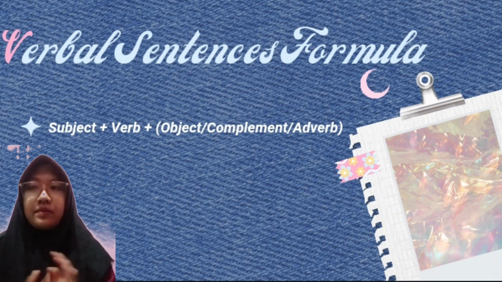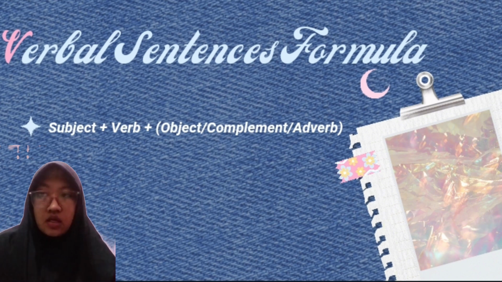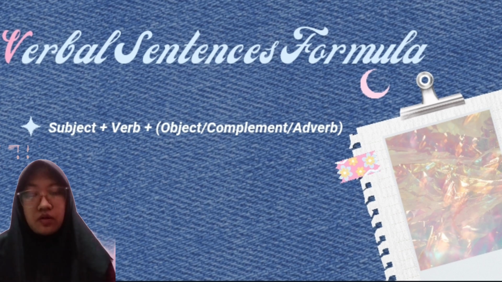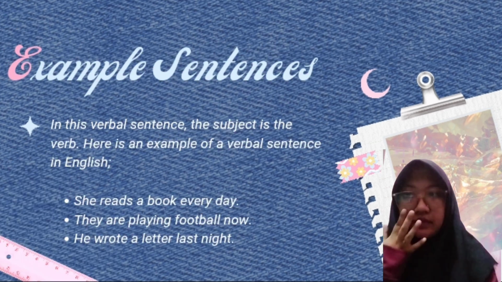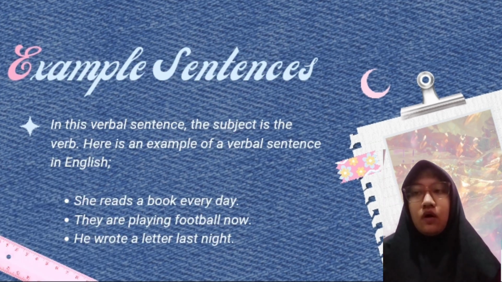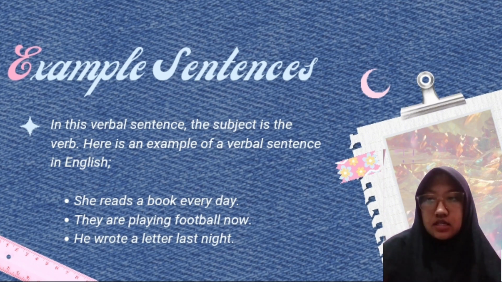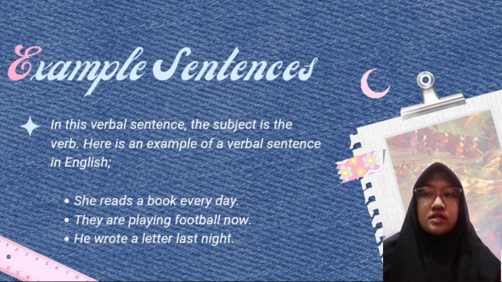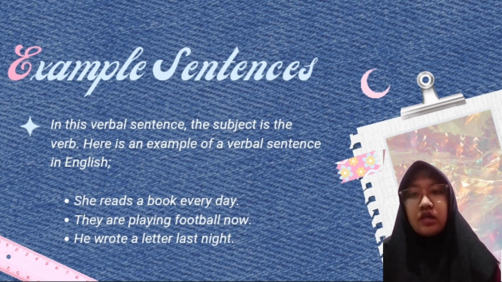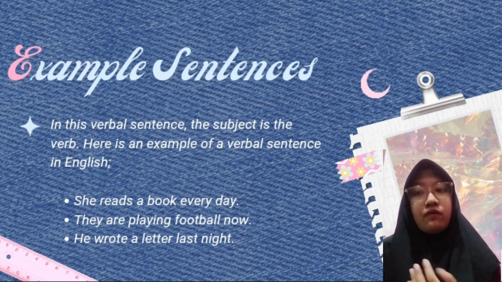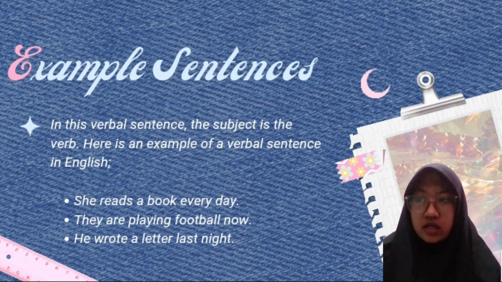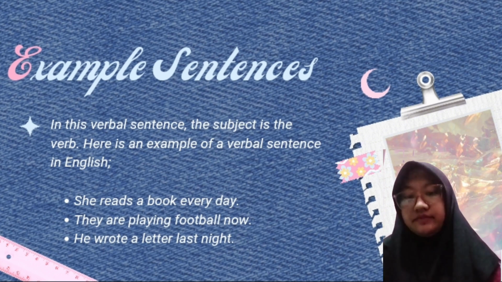Now, the verbal sentences formula. First is subject plus verb plus object, complement, or adverb. Here is an example of verbal sentences in English. She reads a book every day. They are playing football now, and he wrote a letter last night.